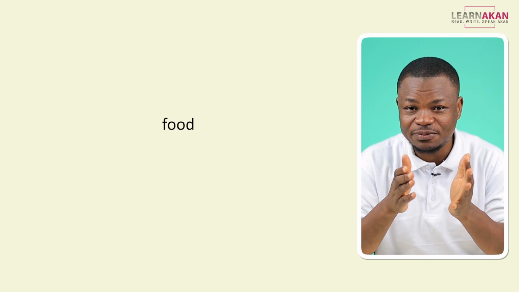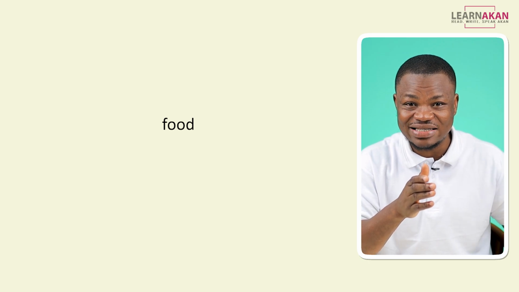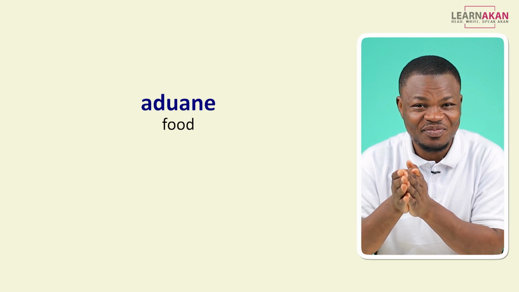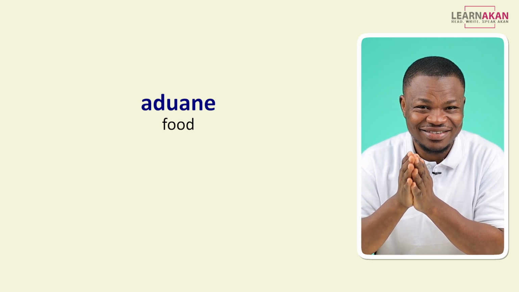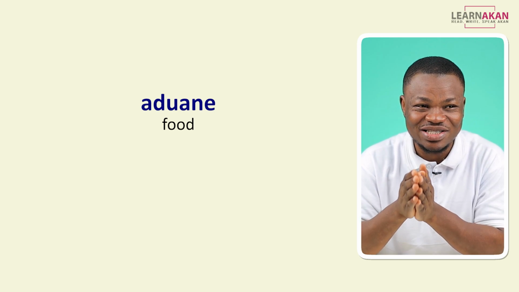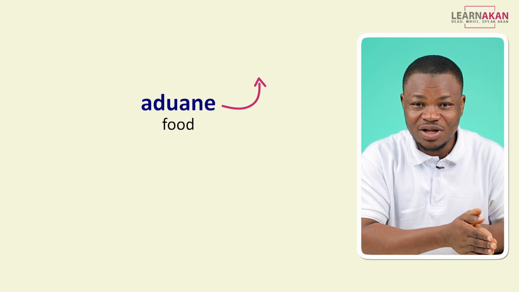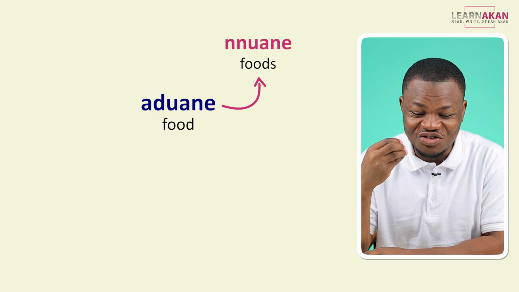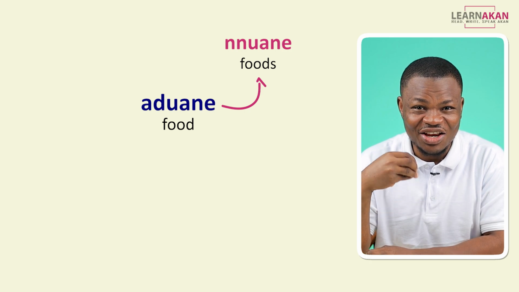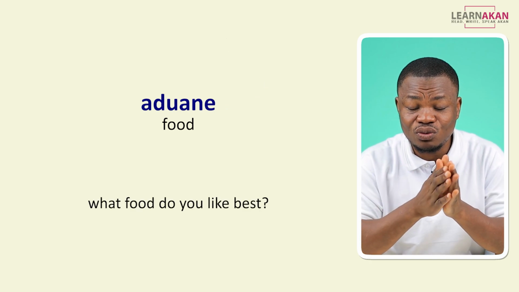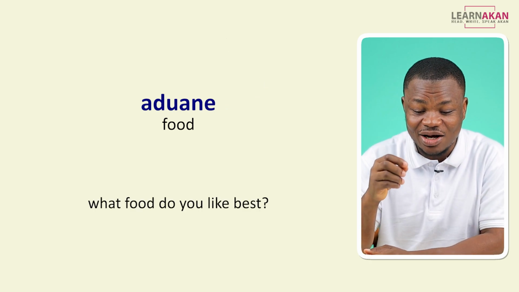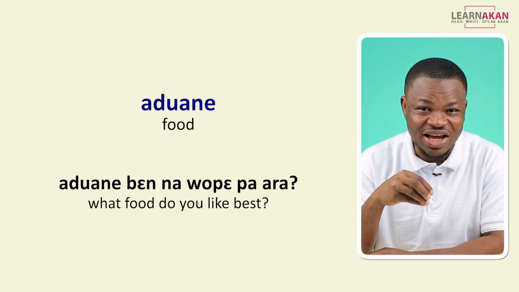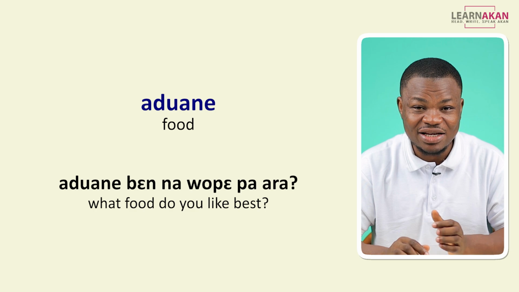We have food. And we learned this in the previous lesson. We said food is aduane. And we said the plural of aduane, foods, is nnuane. So I can ask you, what food do you like best? And I'll ask, aduane bɛn na wopɛ paa? Let's go to the next one.